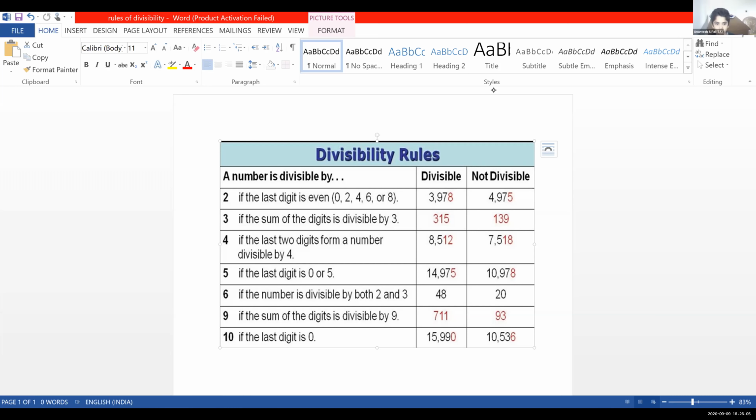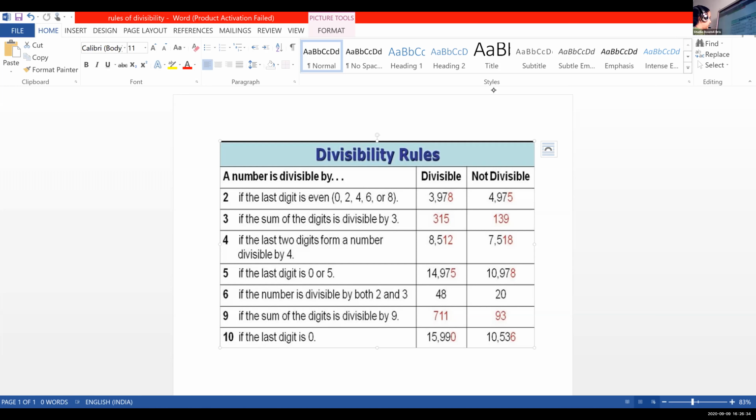If the last two digits form a number divisible by 4, then it is divisible by 4. If the last digit is 0 or 5, then it's divisible by 5. If the number is divisible by both 2 and 3, it is divisible by 6.